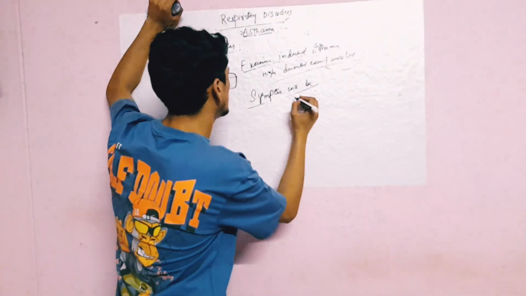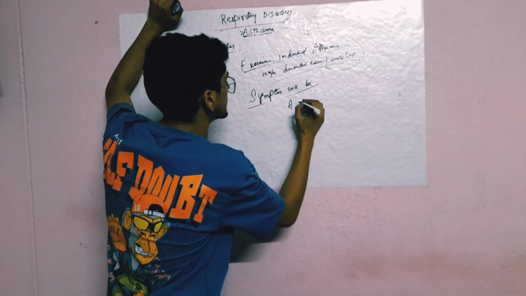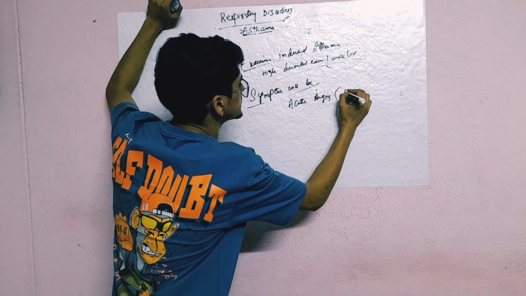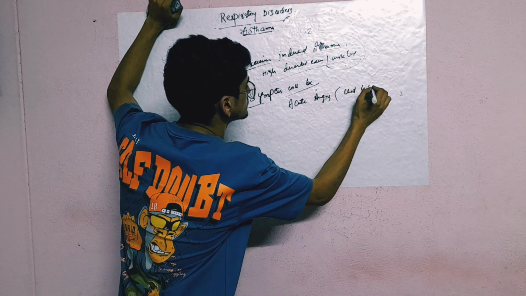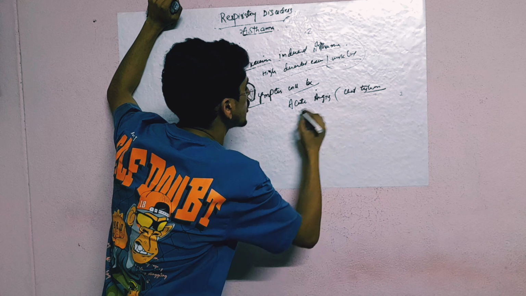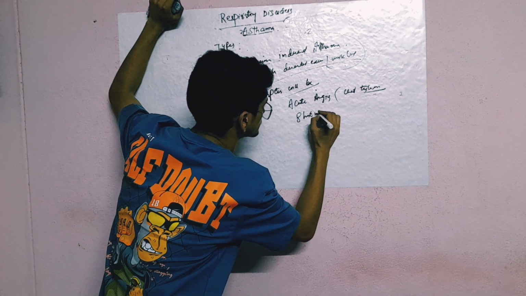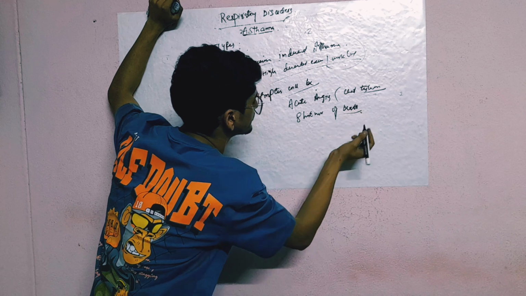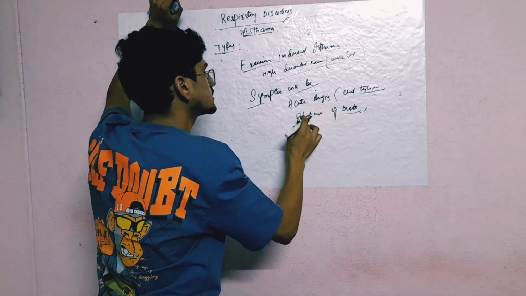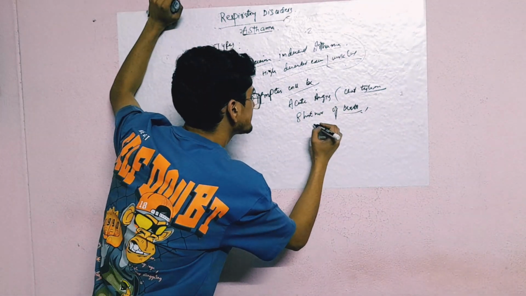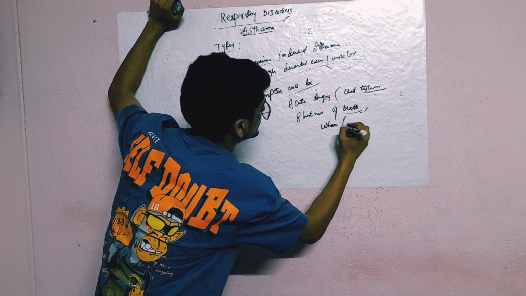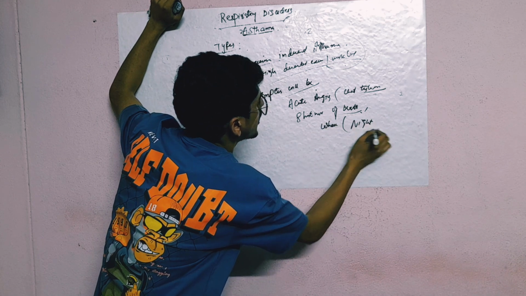The symptoms in this: we see acute angina or chest tightness, shortness of breath. In this also wheezing you will see, but at night time or morning time.